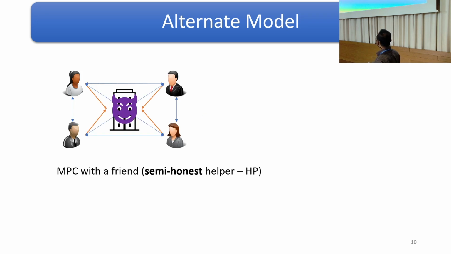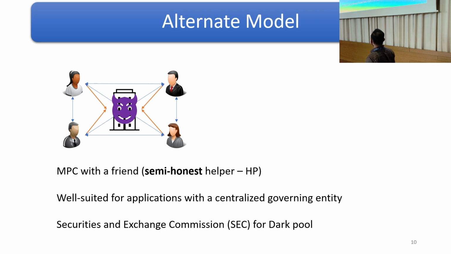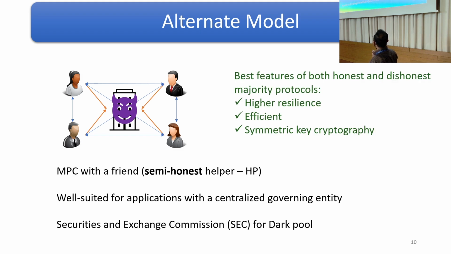This model is more suitable for scenarios where a natural central party exists. For example, in the case of a dark pool, the Securities and Exchange Commission naturally acts in the role of the helper party, whose purpose is to maintain the integrity of the system, and therefore it will behave semi-honestly. In this model, we want to get the best features of both worlds, that is, better resiliency, better efficiency, as well as being lightweight, with stronger security guarantees.